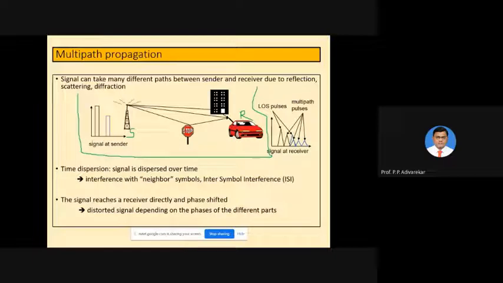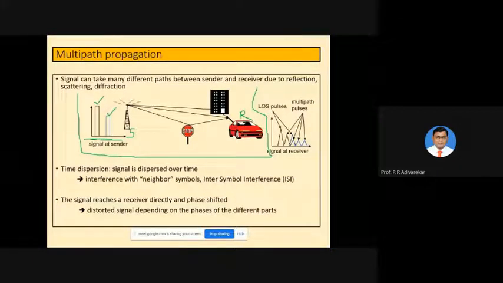So this is one particular symbol and this one is the other symbol. First one is shown in black and the second one in blue. The second symbol has smaller amplitude compared to the first one.